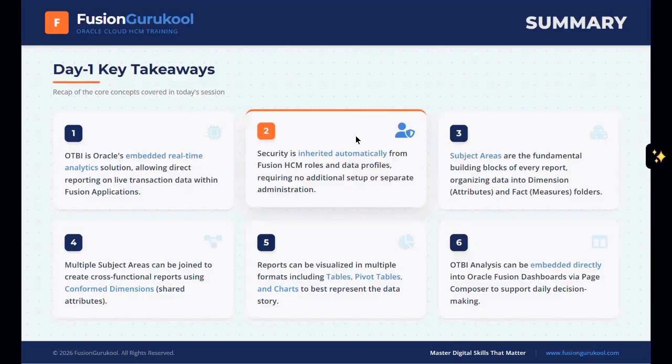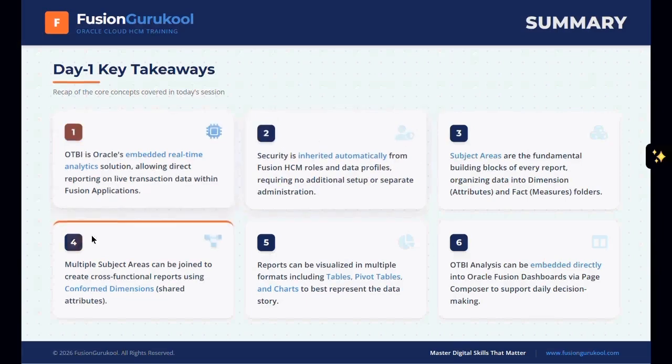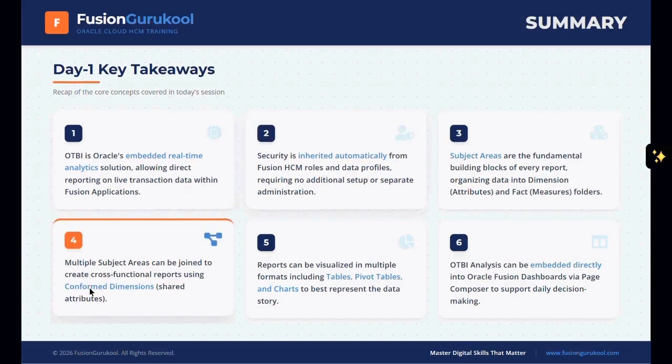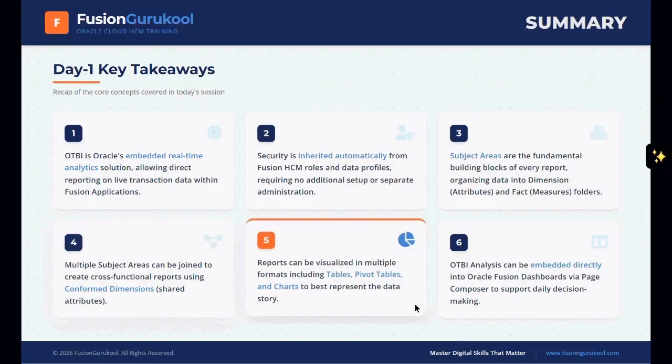In addition, we have also understood that we can build the analysis using more than one subject area. Those analyses that we build based on multiple subject areas are called cross-functional analysis, or conform dimensions. In case somebody asks you in the interview, have you worked with conform dimensions? Sometimes people do not ask in simple terms, what is multiple subject area, have you worked with multiple subject areas. So please remember that it is an important point that multiple subject areas are also called conform dimensions.